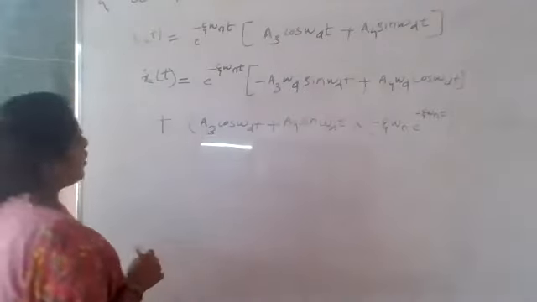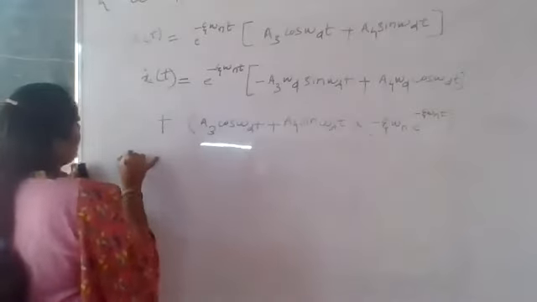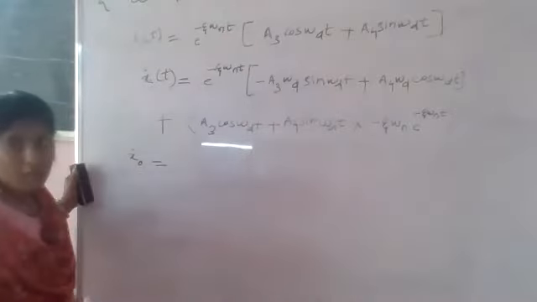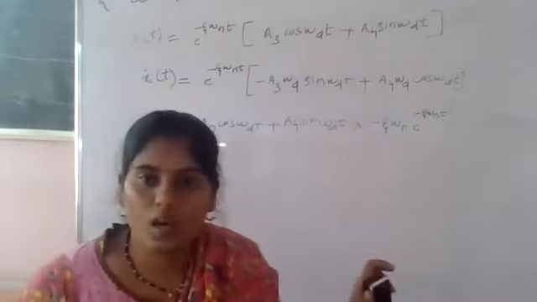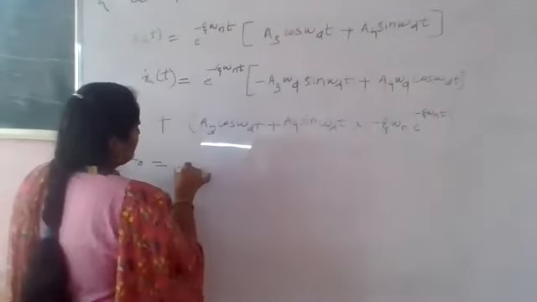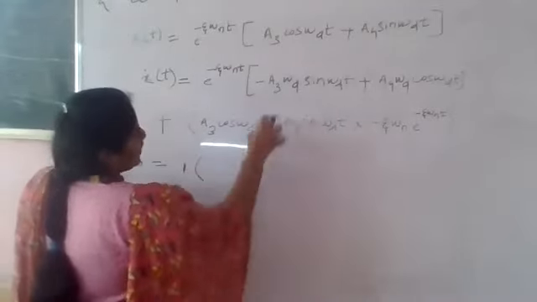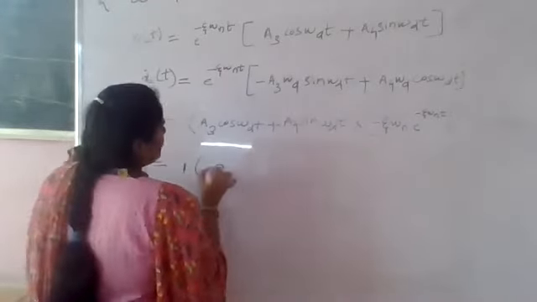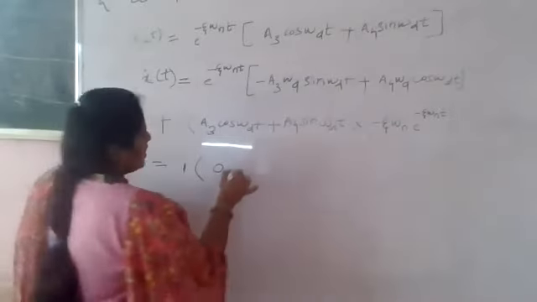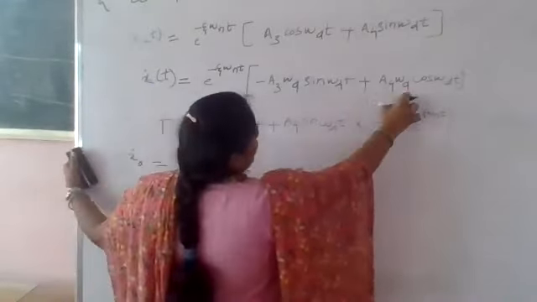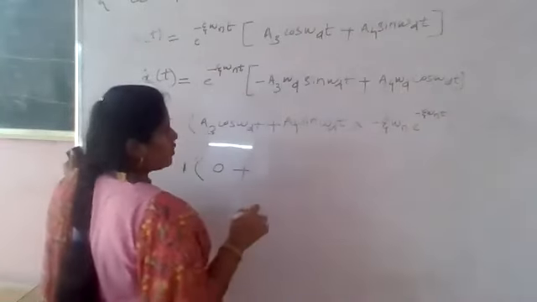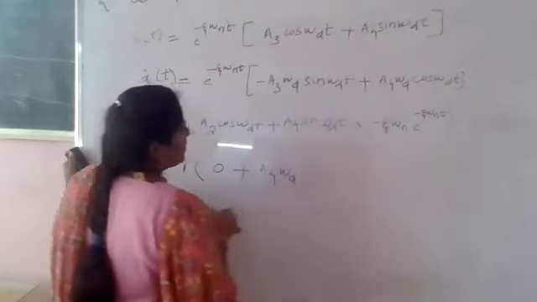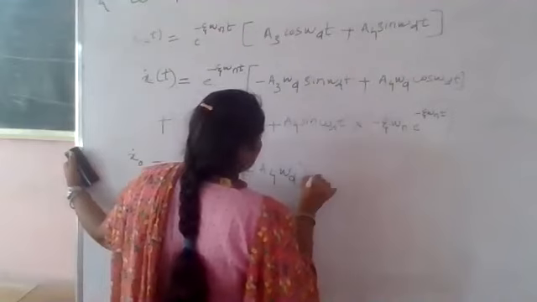So put this boundary condition in that equation. In the derivative, e raised to 0, anything raised to 0 is 1. So put that value 1 into bracket A3 into omega d into sin of omega d t. Sin 0 is 0, so that term becomes 0, plus A4 into omega d into cos of omega d t. Cos 0 is 1, so the remaining term is A4 into omega d, bracket complete.